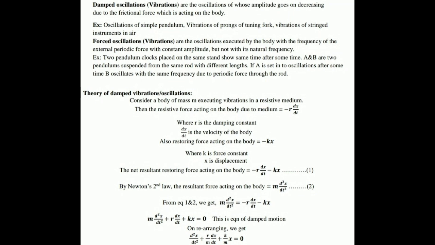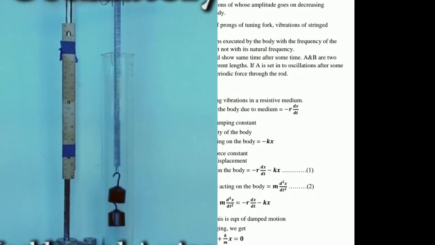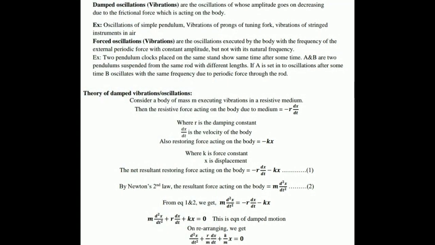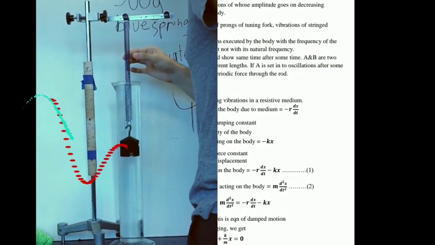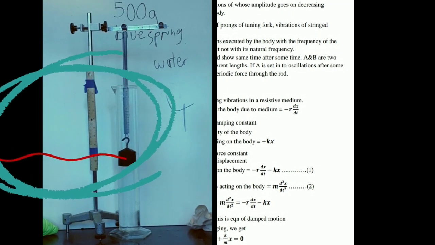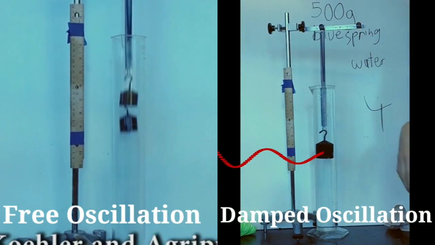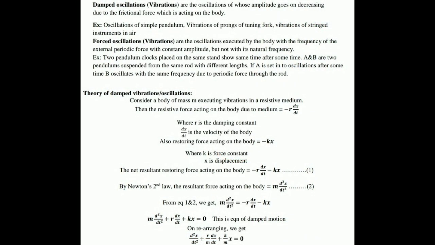In the previous concept we saw the definition for free oscillation. That means we are not going to apply any kind of force which is going to make that oscillation stop. That type of oscillation we call free oscillation. In the case of damped oscillation, if any body is oscillating for a while, after some time the amplitude or the frequency of that oscillation goes on decreasing, that kind of oscillation we may say is damped oscillation. So this is the major difference between free oscillation and damped oscillation.